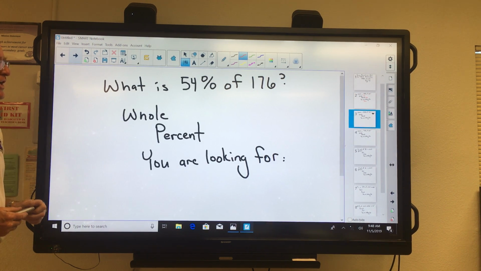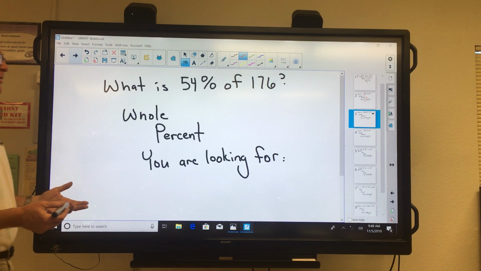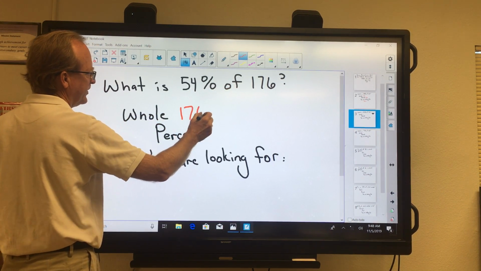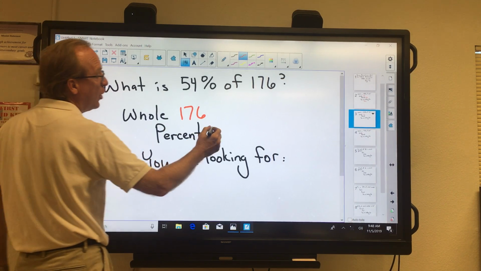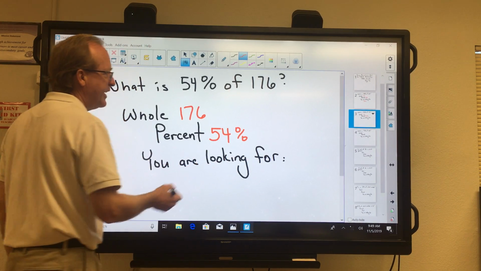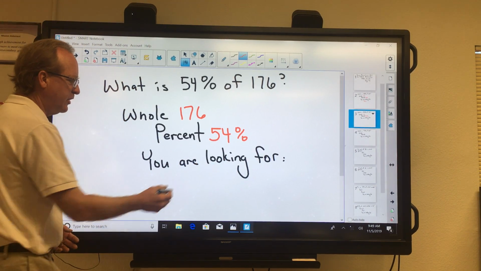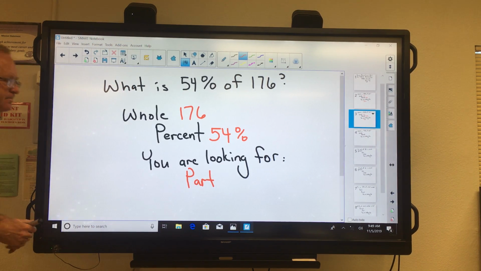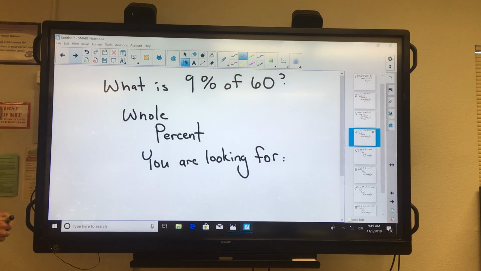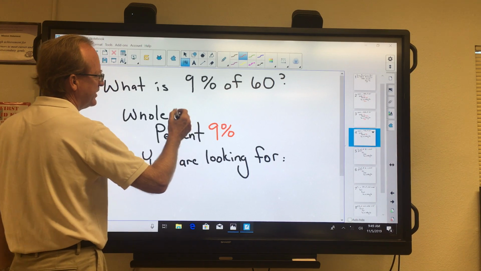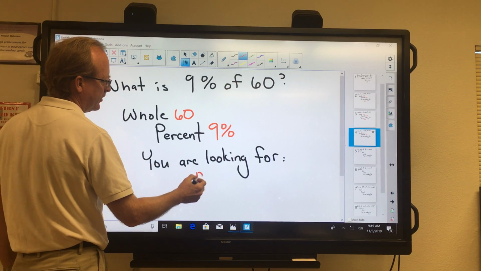What's 54% of 176? So we know the whole thing of 176. We know the percent, and it's 54%. And again, we want to know how much that is. So we're looking for the part. What's 9% of 60? Percent is 9, of 60. And again, we're looking for the part.